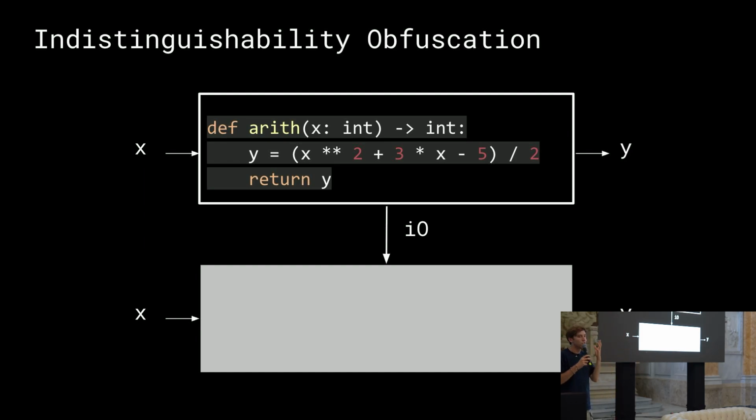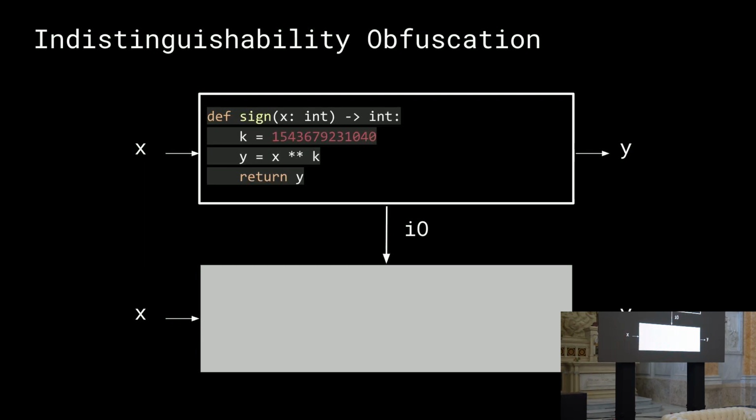There's no reason why you may want to hide what's inside of that. But there are other programs, for example, a signing function, that might have some secret inside. In this case, the K is the signing key, and the capability of obfuscating this program is able to generate this gray box, this obfuscated box that can be distributed to the public. Everyone can consume it. They don't need to speak with the owner of this signing key, but they can still get a valid output, a correct output.